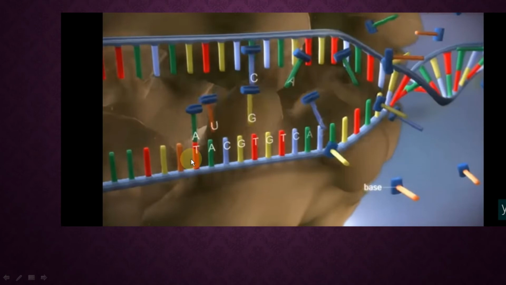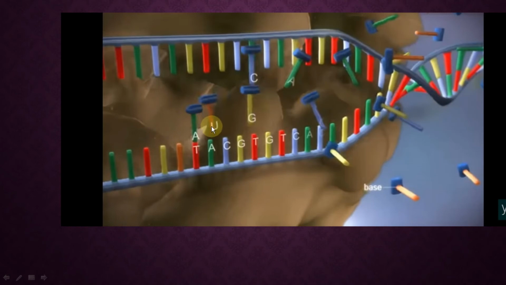See what happens here. If thymine is there at the template end, this RNA polymerase attracts adenine from the nucleoplasm and adenine gets attached here. At the second place, if adenine is there, this RNA polymerase brings uracil, not thymine, because this is the construction of mRNA.